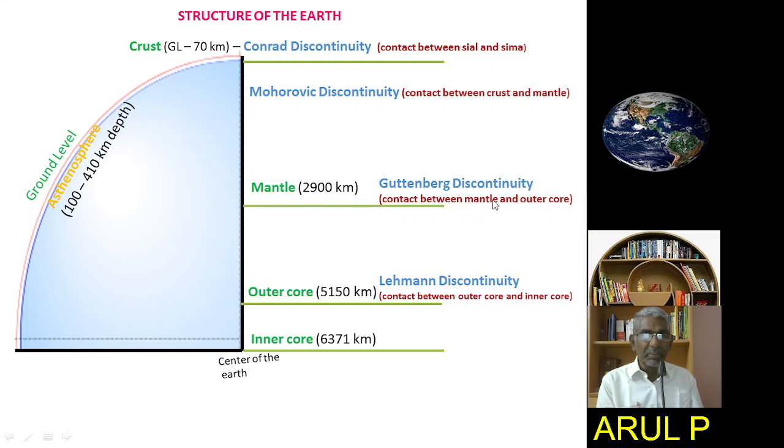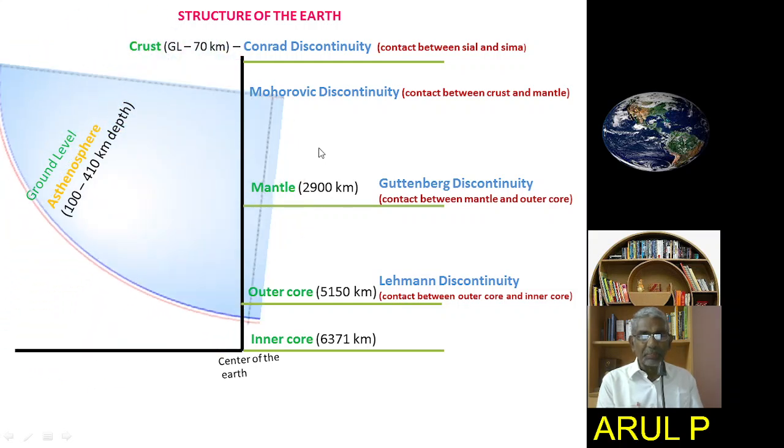The contact between the mantle and the outer core is the Gutenberg discontinuity, and the other discontinuity between the outer core and the inner core is called the Lehmann discontinuity, which starts at about 5150 kilometers. So, the center of the earth is at a depth of approximately 6371 kilometers. You see, another important geological layer is called the atmosphere, which lies between 100 to 410 kilometers depth below the ground level. These are the internal structure of the earth.